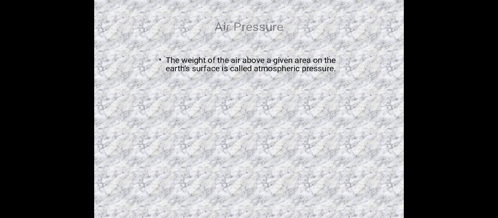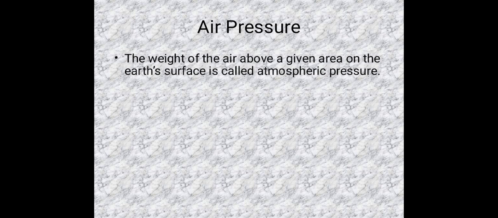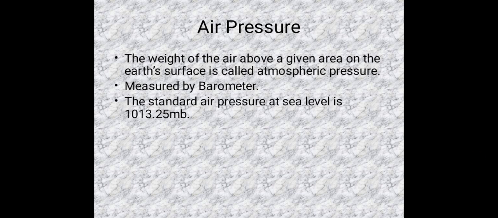Next one is air pressure. What is that? Air pressure. The weight of the air above a given area on the earth's surface is called atmospheric pressure. This air pressure is measured by the instrument barometer. What is that? Barometer.